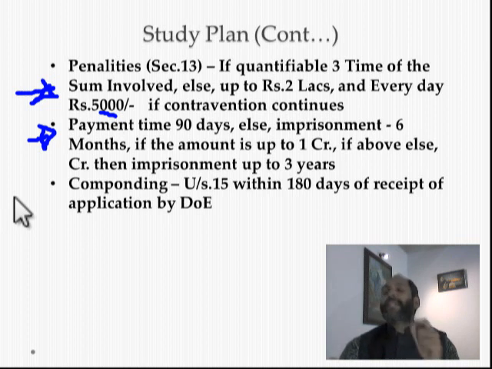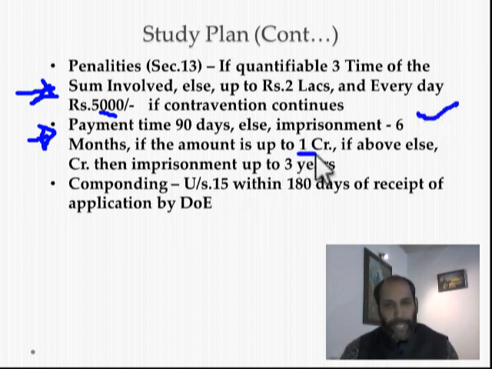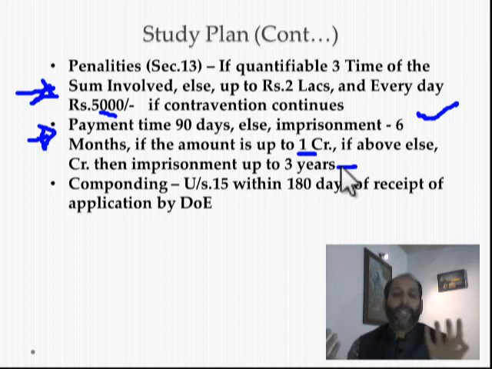Mind you, basically FEMA is now a civil law, that's not a criminal offense, but if you don't pay the penalty amount within 90 days, then you have to suffer imprisonment up to 6 months if the penalty claimed is up to 1 crore, and if the amount is above rupees 1 crore, then the imprisonment will be up to 3 years. I will repeat again, what is the imprisonment scenario? You are not paying the penalty within 90 days. If you don't pay within 90 days, you will have to face civil imprisonment. What is the tenure of civil imprisonment?